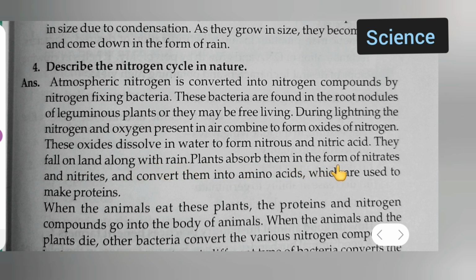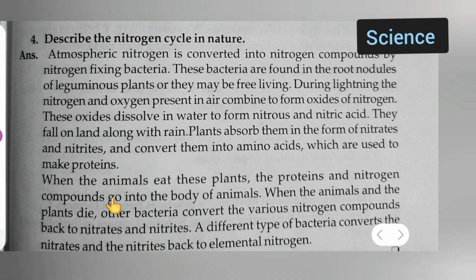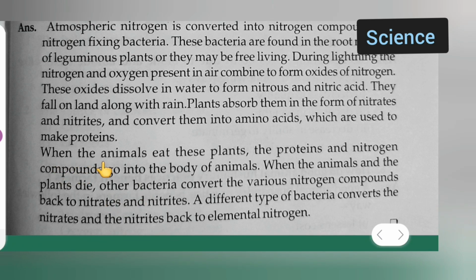Plants absorb them in the form of nitrates and nitrites and convert them into amino acids, which are used to make proteins. When the animals eat these plants, the proteins and nitrogen compounds go into the body of animals. When the animals and the plants die, other bacteria convert the various nitrogen compounds back to nitrates and nitrites. A different type of bacteria converts the nitrates and the nitrites back to elemental nitrogen.